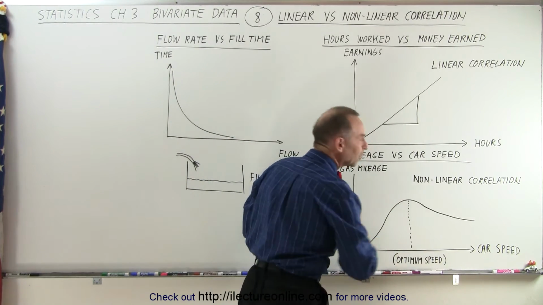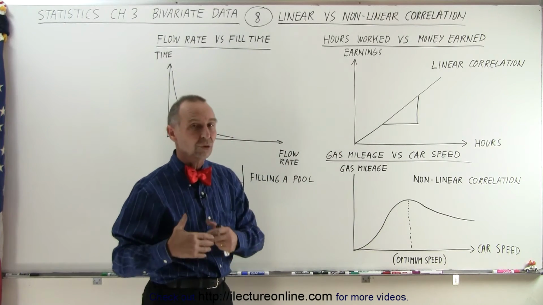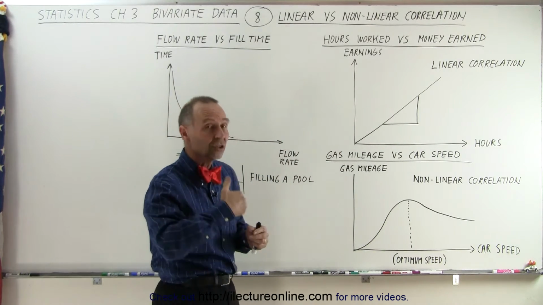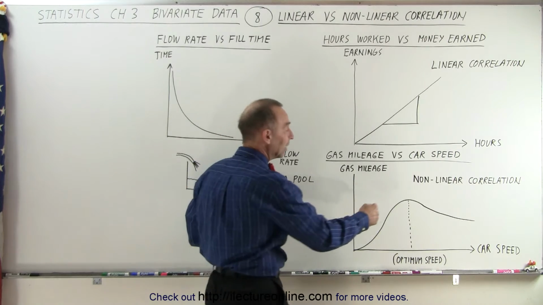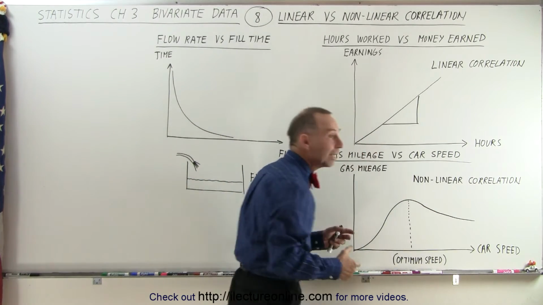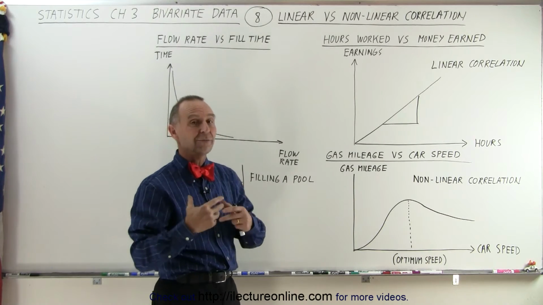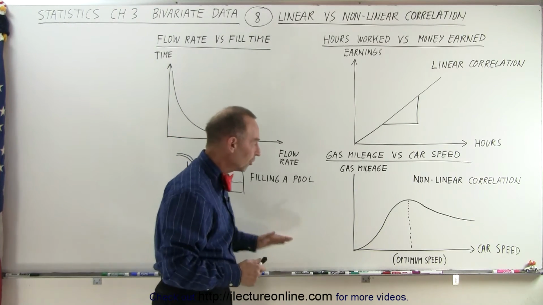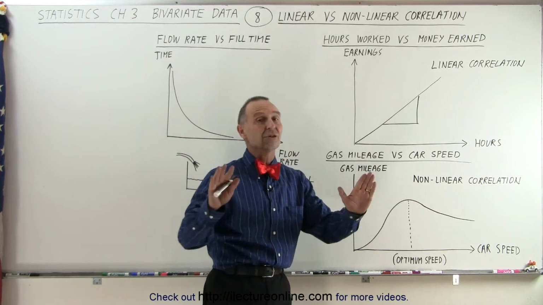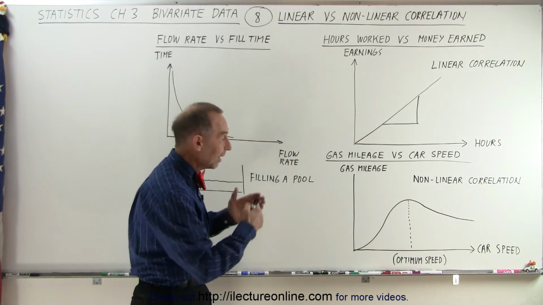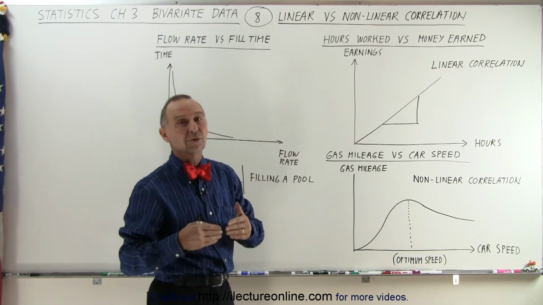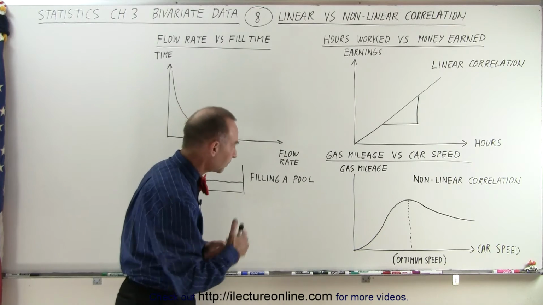We call that the optimum speed, the speed at which you will get the greatest gas mileage. Then as you continue to go faster, the gas mileage will begin to decrease again, because the increasing wind resistance will prevent the car from getting as good a gas mileage. So you can see that this curve is not linear whatsoever, and that will pretty well be the curve for almost any car that you can imagine.